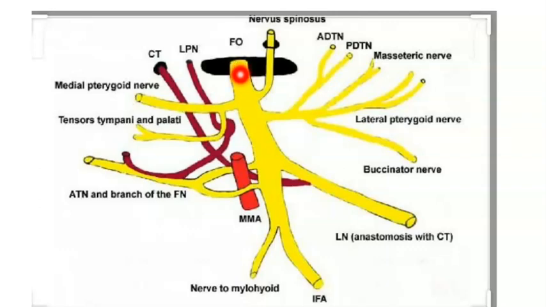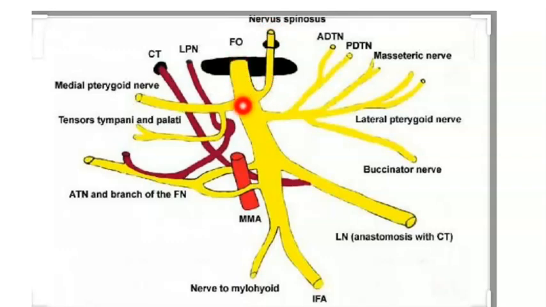The main trunk has a first branch called the nerve to spinosum. Can you see this small foramen here? This is the foramen from where this nerve, the sensory part of the main trunk, the nerve to spinosum, enters the foramen spinosum and enters the cranium. So it is re-entering the cranium. It is called a recurrent nerve, and it supplies the meninges. So it is a meningeal nerve as well.